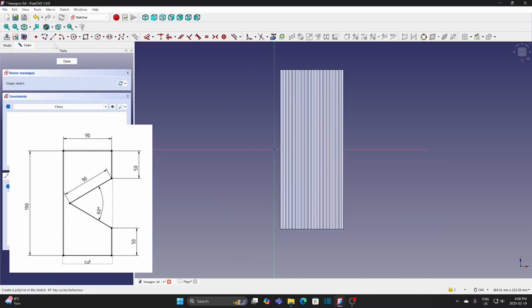Use polyline to draw the shape. Select these 2 points and the x-axis. Then apply symmetric.